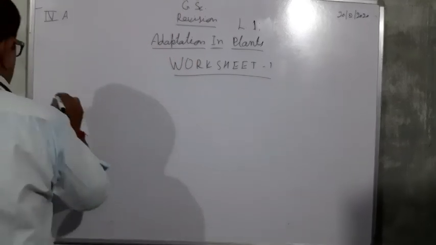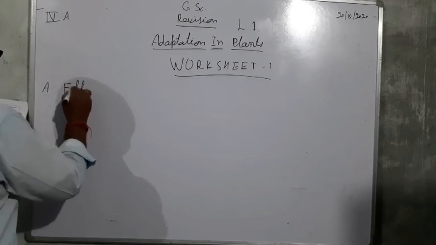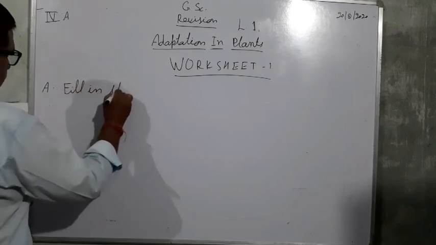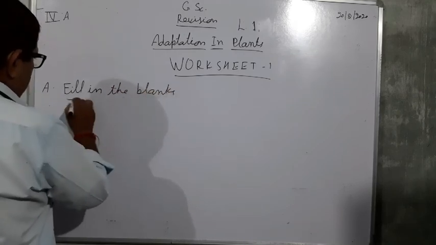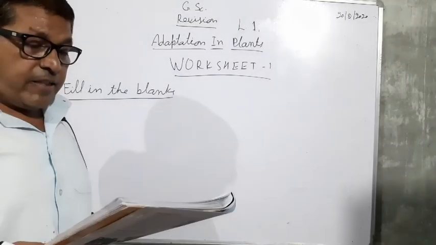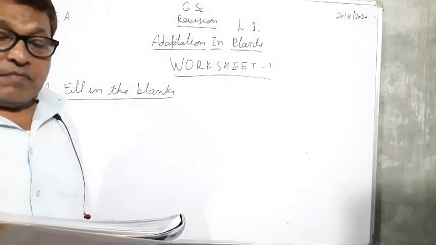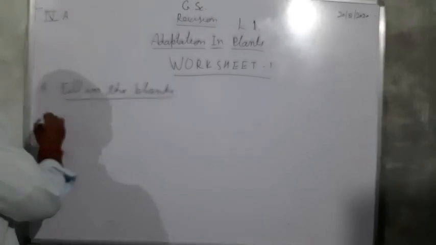So first you see, fill in the blanks. Trees on hilly areas are usually flowerless and have cones with seeds. So first, cones with seeds.